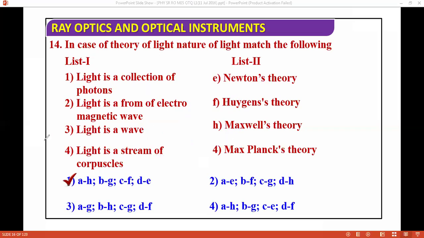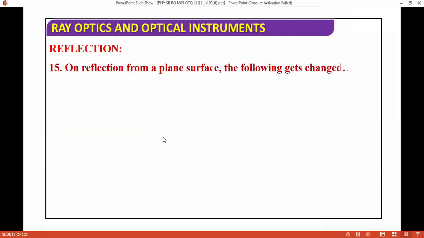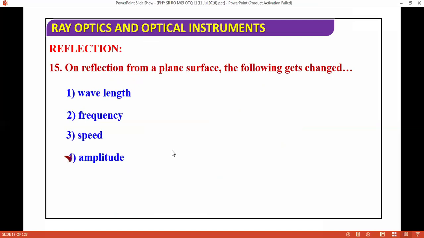So this is a very good question. If you know, then you should know. Otherwise, don't go through these questions. Next question. On reflection from a plane surface, the following quantities change: wavelength, frequency, speed, and amplitude. Again, this is a very good question. So amplitude changes, wavelength, frequency, and speed do not change.